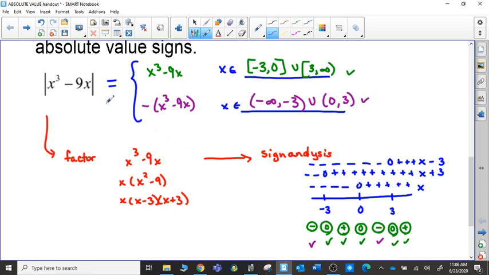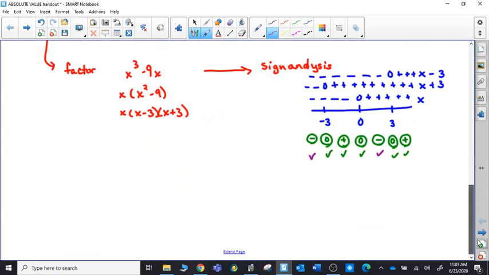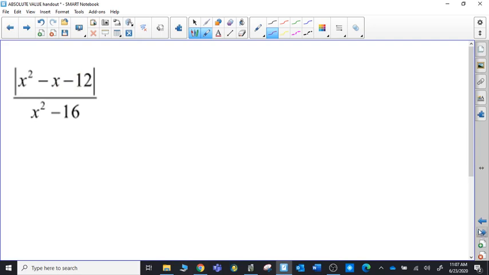And so what we've done in this particular question is taken an expression, rewritten it without the absolute value signs, and indicated where we would be able to use this expression so that it would be equivalent. And for what values of x, we could use this expression that would be equivalent to the original absolute value statement. So that's our goal with these questions. And so you can see the factoring, the sign analysis that we're going to be using. We're going to try that again with this one.